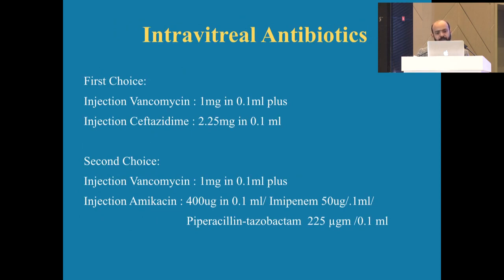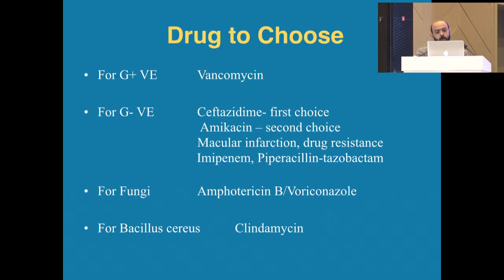Coming to the choice of intravitreal antibiotics, the first choice is vancomycin, and that works very well for gram-positive organisms. And for gram-negative, although the first choice is ceftazidime, if we are suspecting a very aggressive gram-negative organism, we can directly go for imipenem or piperacillin tazobactam combination. Most of the gram-positive organisms still act with vancomycin, but for gram-negative, ceftazidime and amikacin do not work that well, and we prefer piperacillin tazobactam or imipenem.